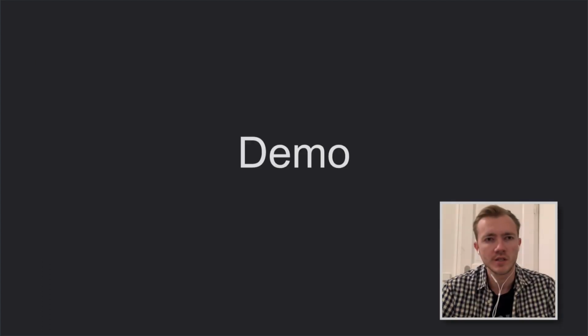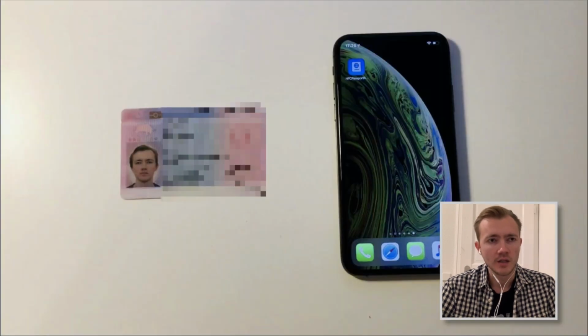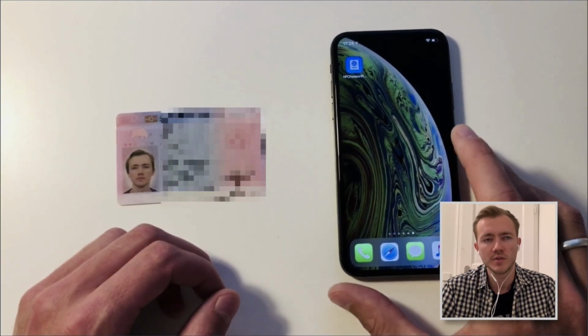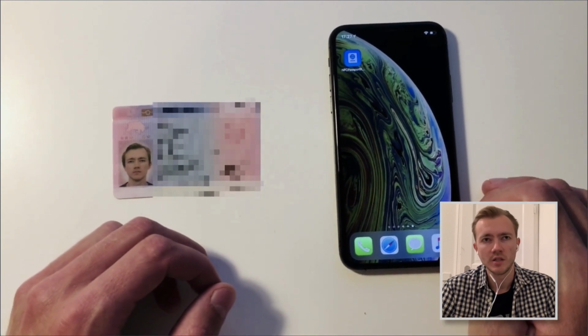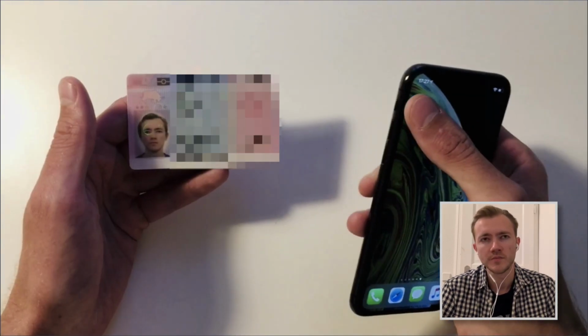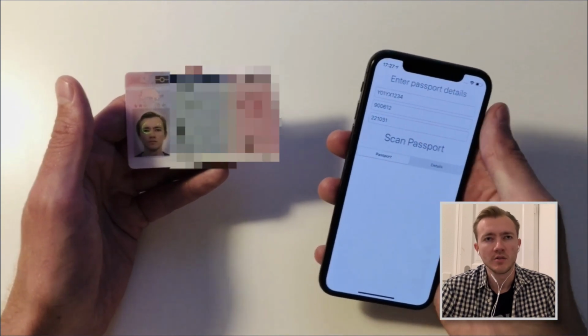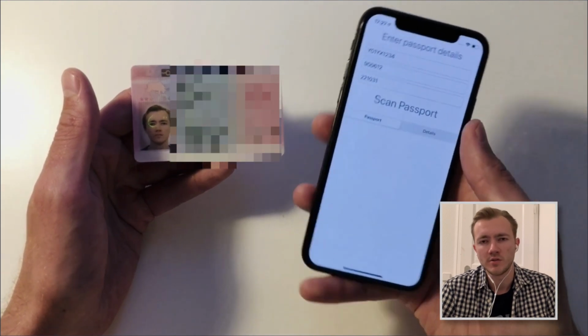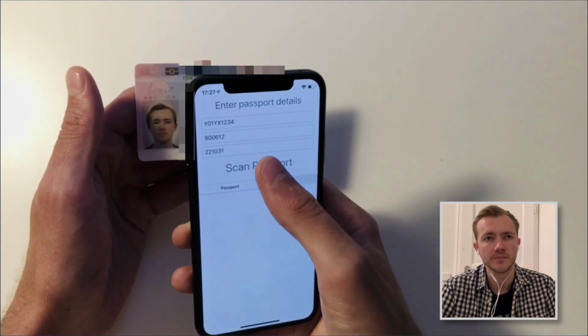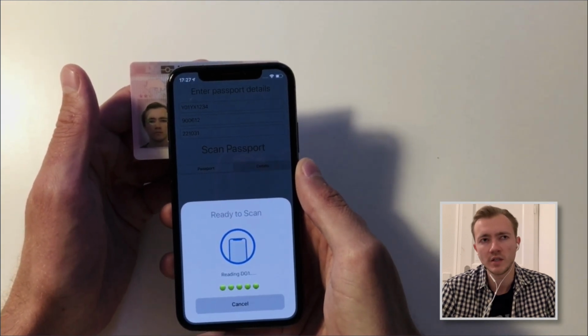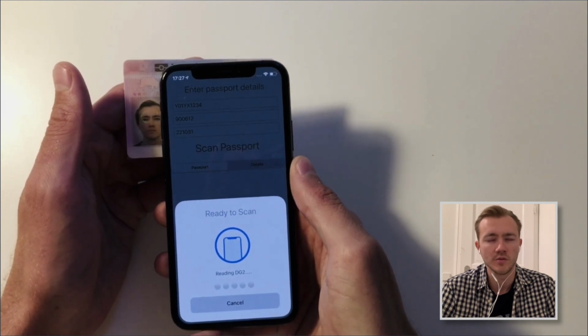But I want to show you another example which is relevant to the problem we discussed today. Most of the modern identity documents like passports, ID cards, driving licenses and so on have an embedded NFC chip that contains some user data which you can read using your iPhone. So first you need to provide some input data, we will discuss it a bit later. Then you need to bring your device close to the card and you can start scanning. And by the way, all the data in this demo, besides the photo, is fake. I slightly changed the UI just for privacy reasons.